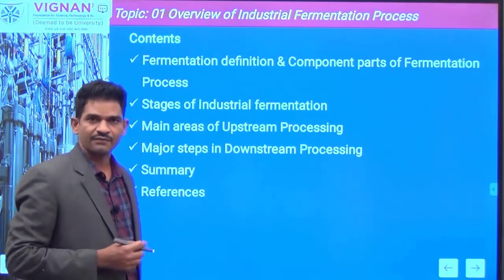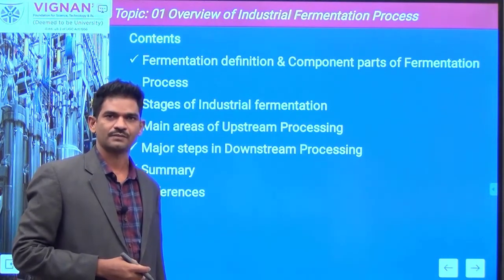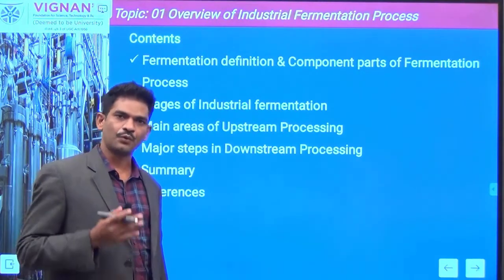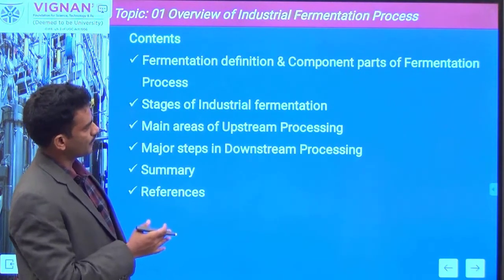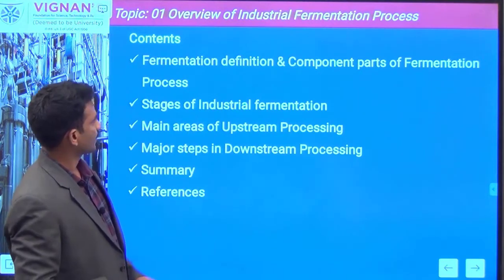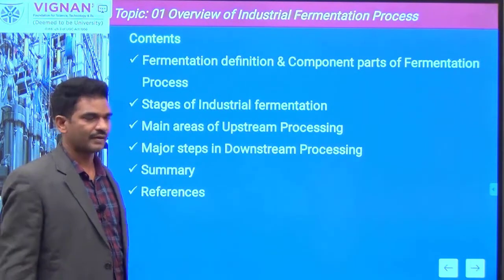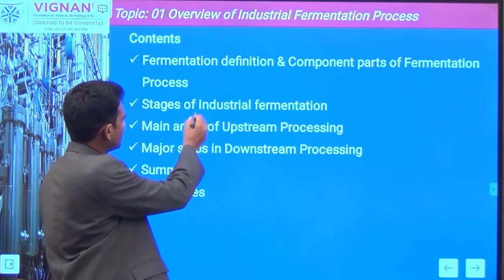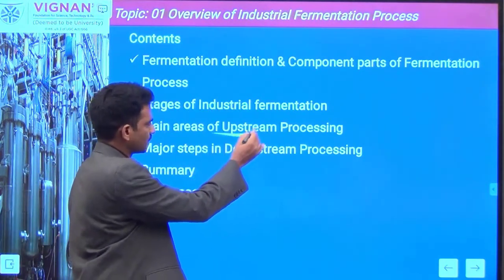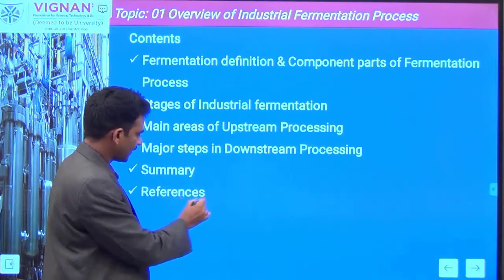So with this, we can see the first topic in our syllabus: the overview of the industrial fermentation process. This overview can be applicable for producing different classes of molecules, again I am repeating, which includes primary and secondary metabolites. The contents in today's topic: what is fermentation and components of the fermentation process, the basic stages in the fermentation process, which include the steps in upstream and downstream processing, followed by summary and references.